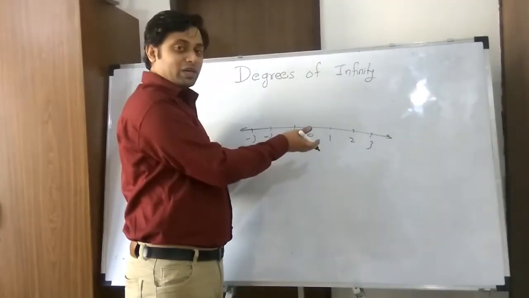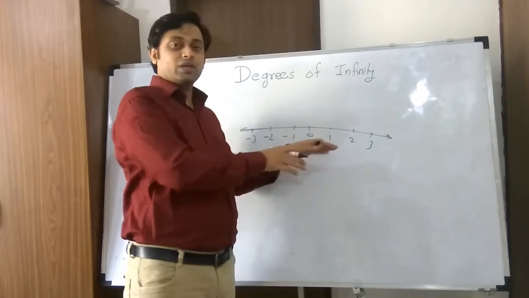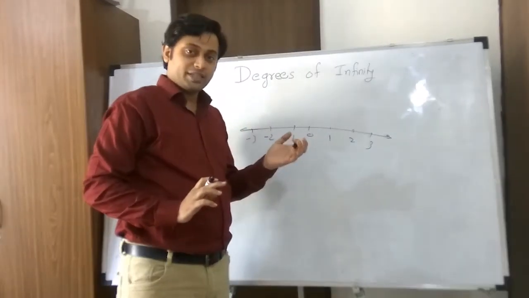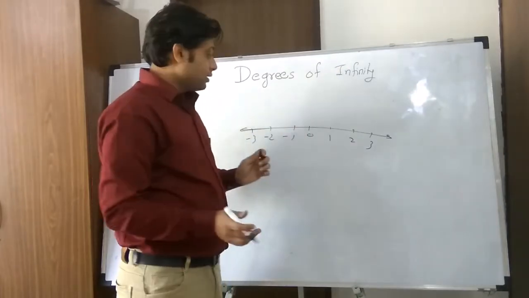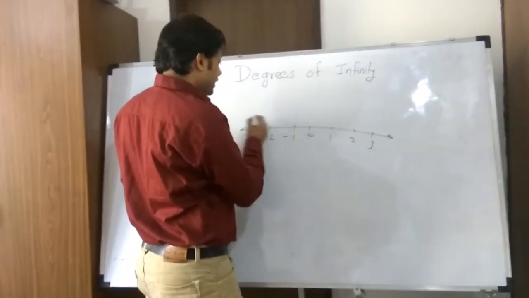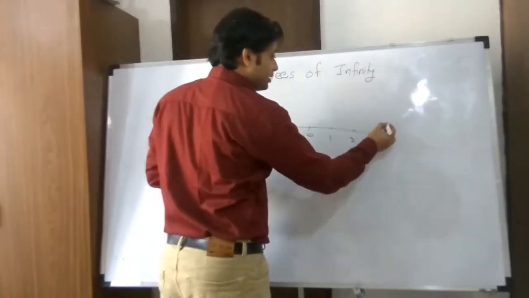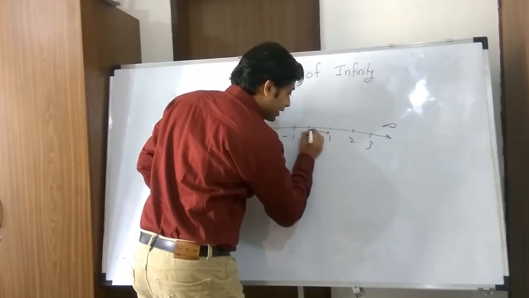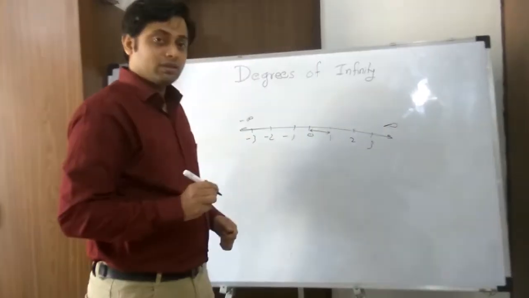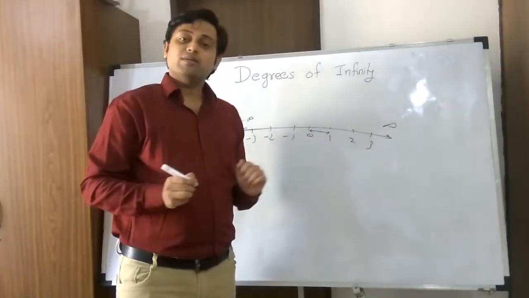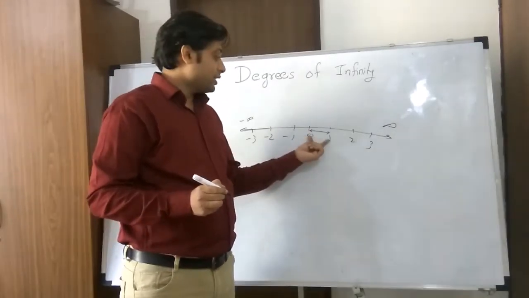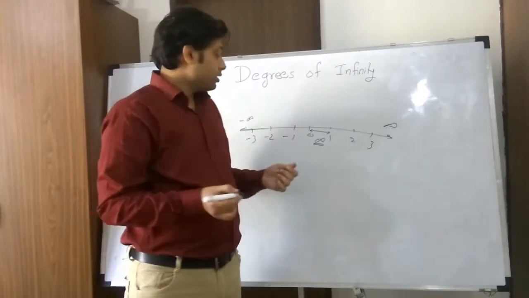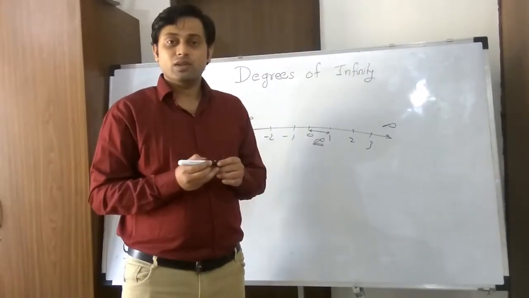So if it is an integer number line, we have seen that this integer number line can be converted. Somehow I can shuffle the integers and then I can find the mapping. But for the real number line, this is infinite in this direction, this is infinite in this direction, and this is also infinite in this direction. There are infinitely many real numbers between any two real numbers. So there is an infinity over here also, and because of this infinity, we are not able to map all the real numbers with natural numbers.